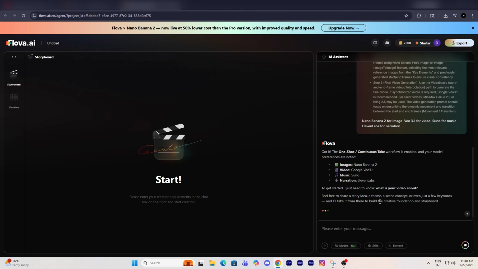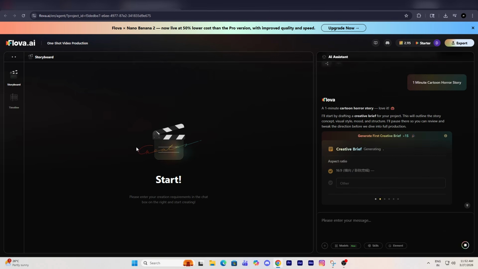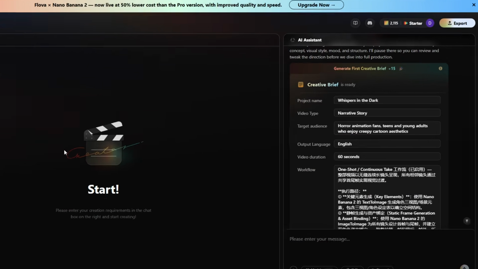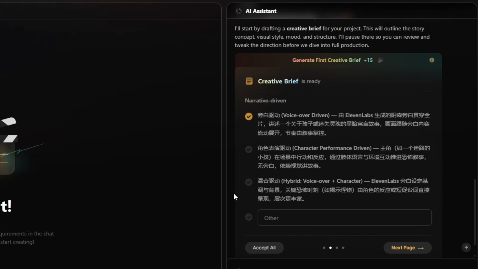Press Enter. The AI agent will ask, "What is your video about?" Type your idea. I'll type cartoon horror story. Instantly, the system generates a creative brief, voiceover structure, and complete plan. Now adjust your project settings: name, target audience, language, duration. Then choose your video type: voiceover-driven, character-driven, or hybrid. I'll go with voiceover-driven.